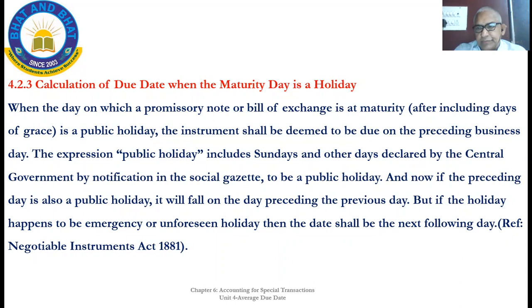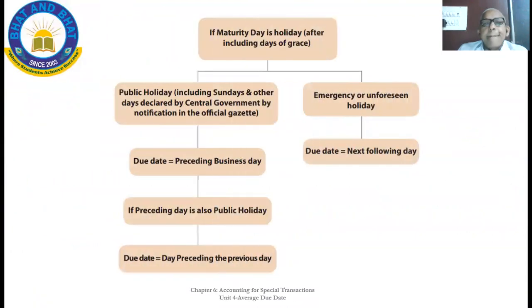Hence, further, this is a summary of what we have learned now. If the maturity day is a holiday after including days of grace, public holiday, Sunday included, the previous day, the preceding business day, will be the due date.